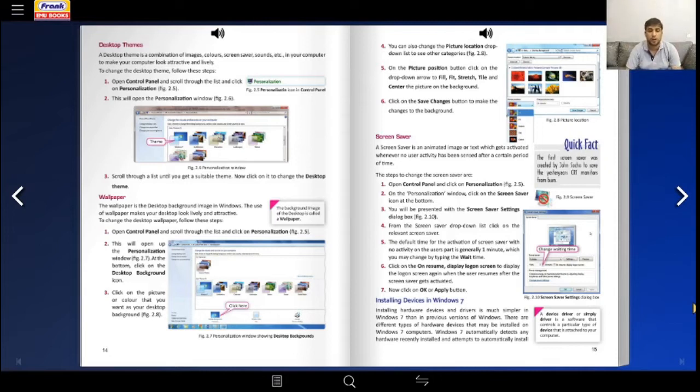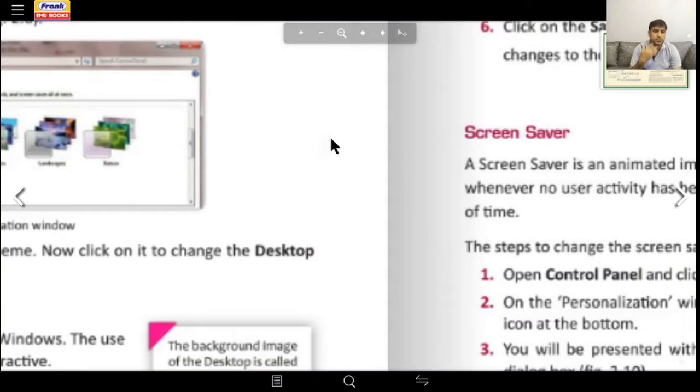A desktop theme is a combination of images, colors, screensavers, sounds, etc. in your computer to make your computer look attractive and lively. To change the desktop theme, follow these steps. How do you change the desktop themes? Well, I think most of you already know this. We'll read through the book very fast without asking too much.